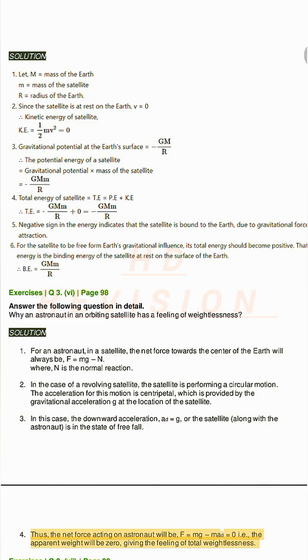4. Thus, the net force acting on the astronaut will be F equals mg minus ma_d equals 0, i.e., the apparent weight will be 0, giving the feeling of total weightlessness.